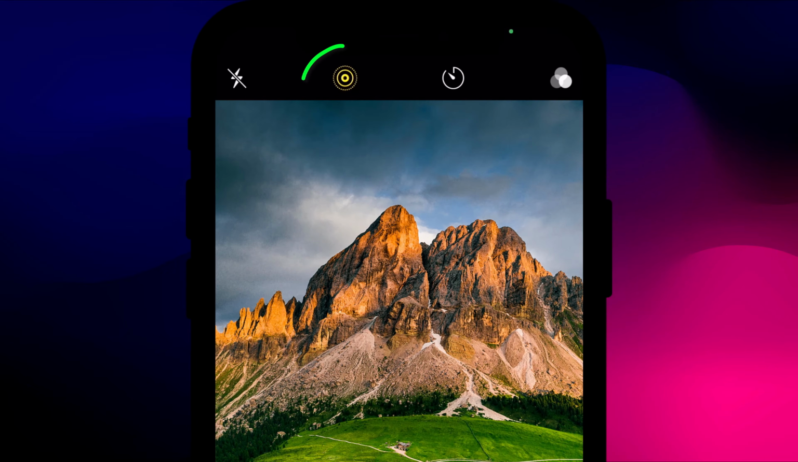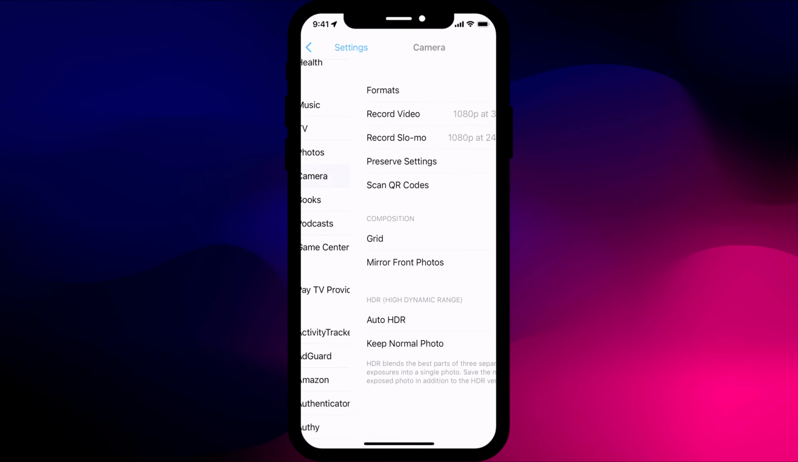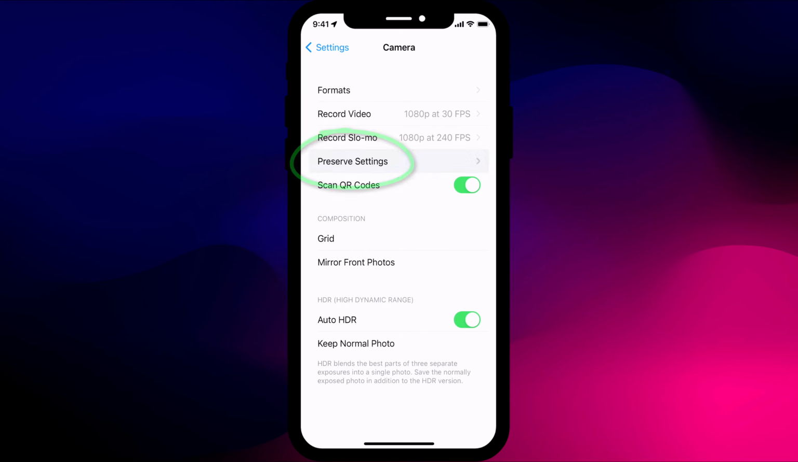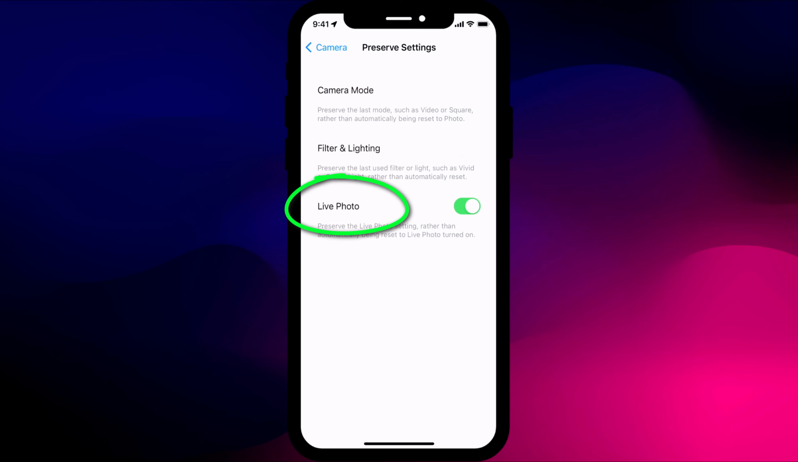If you would rather have it disabled by default, you can do so by turning it off in the camera app and then opening settings, scrolling to camera, clicking on the preserve settings and enabling this option here. Now this may seem a little bit counterintuitive, but by enabling this option you are forcing your phone to preserve your current camera settings, one of which is to have live photos disabled.